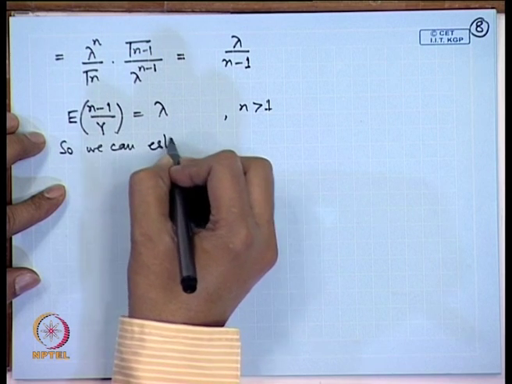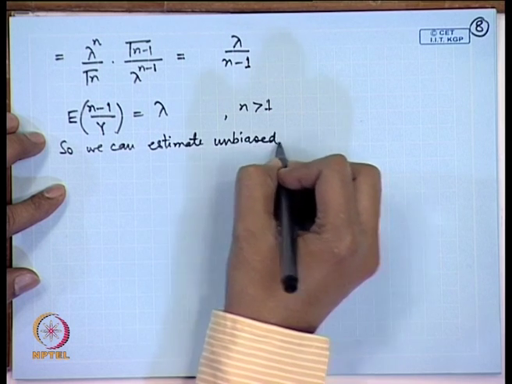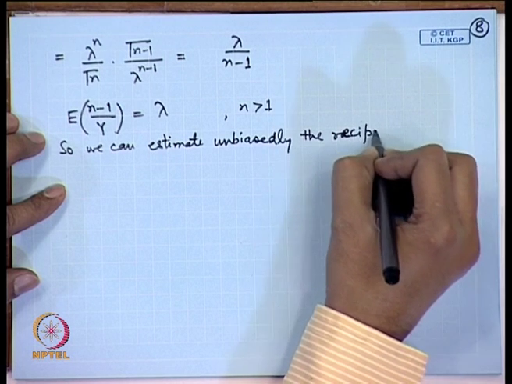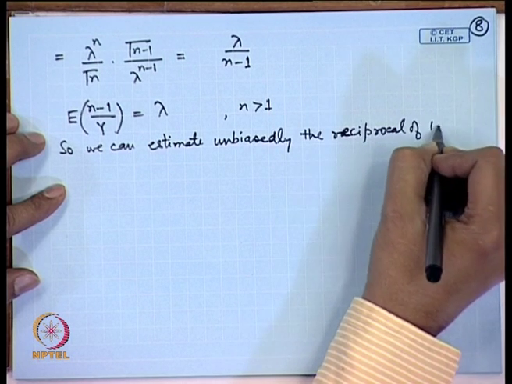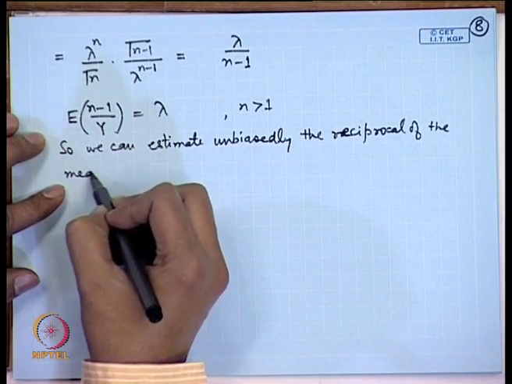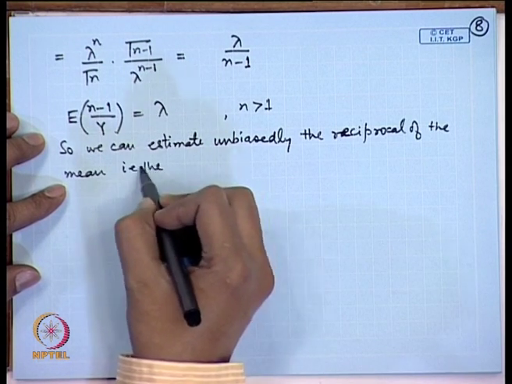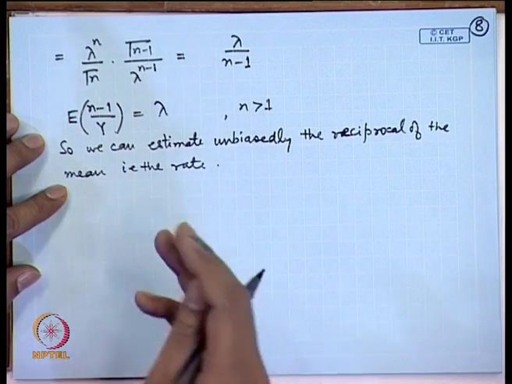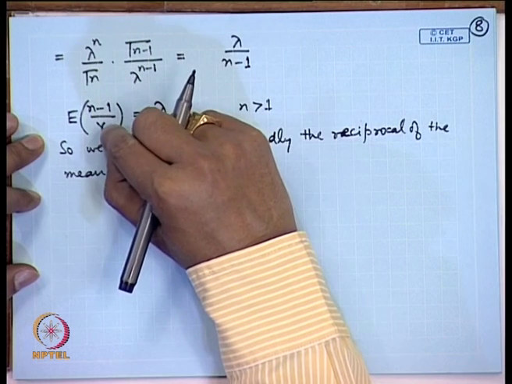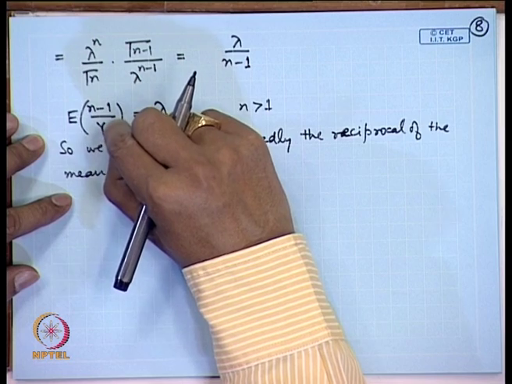So, we can estimate unbiasedly the rate, that is the reciprocal of the mean. Not only that, if we want to now consider some powers of lambda, that also can be considered by considering the corresponding powers of Y in the denominator.